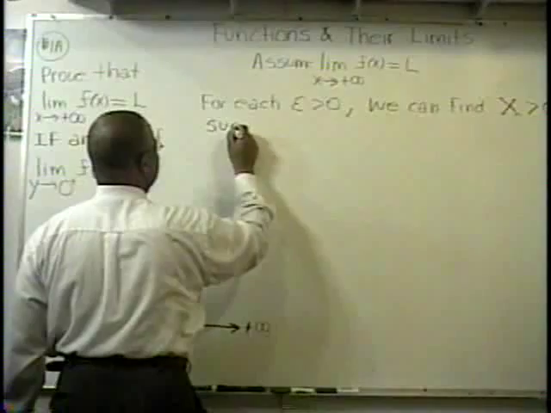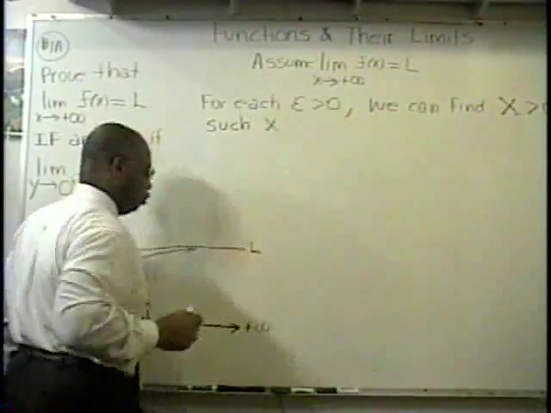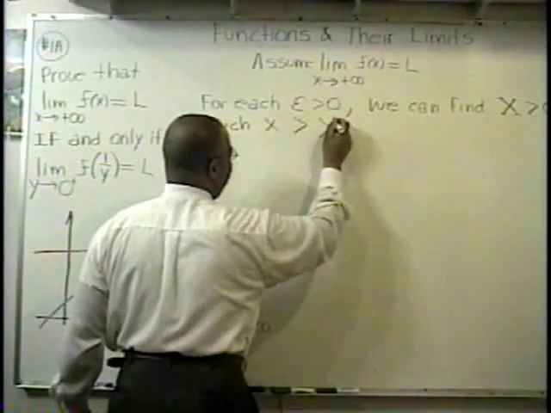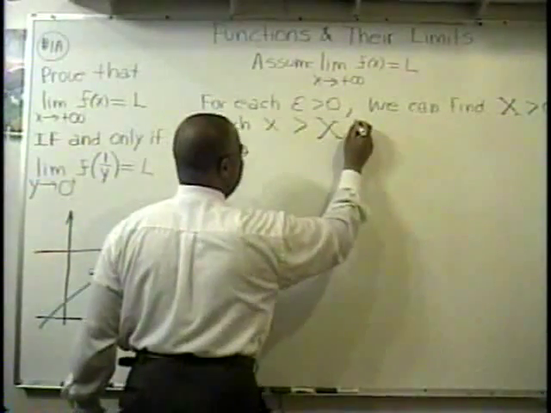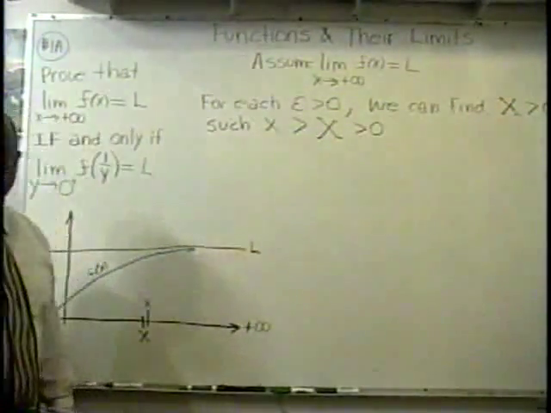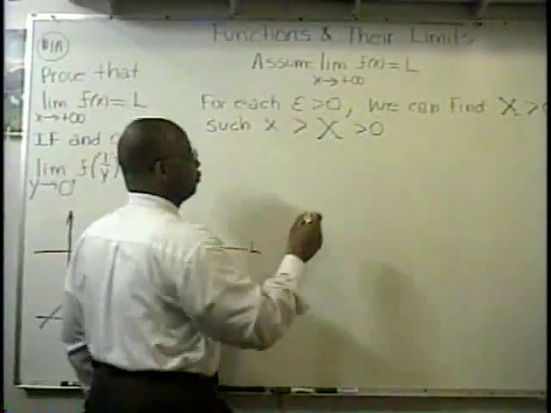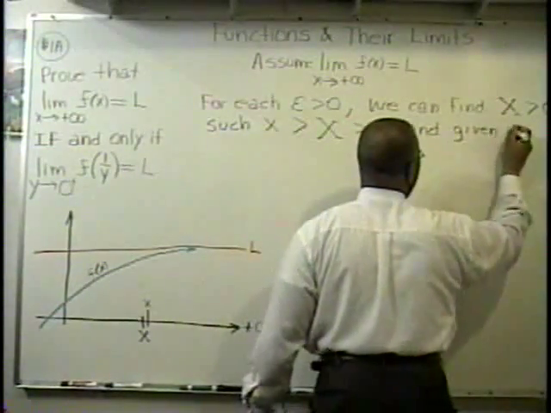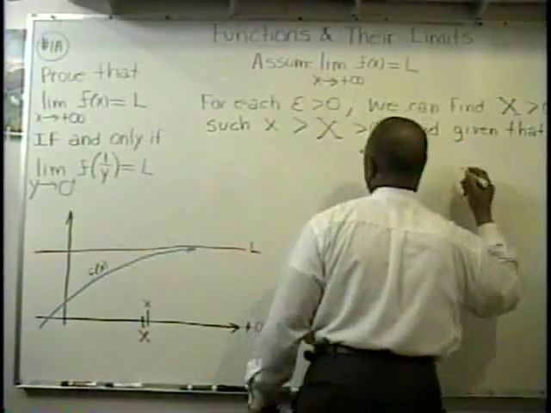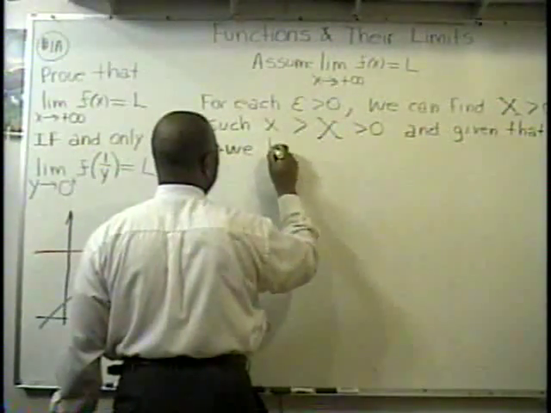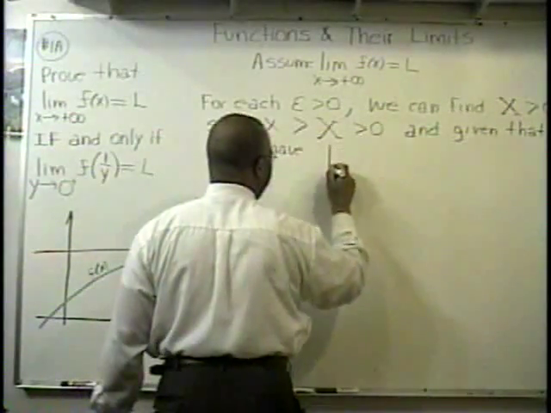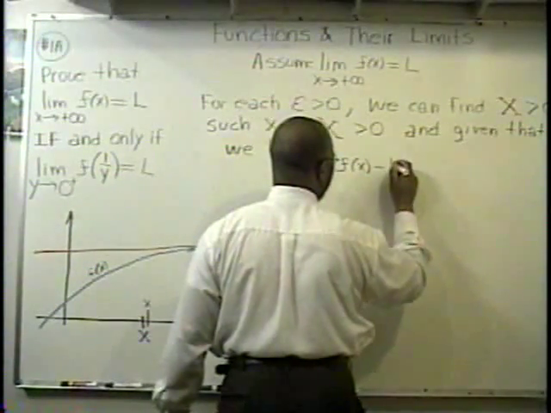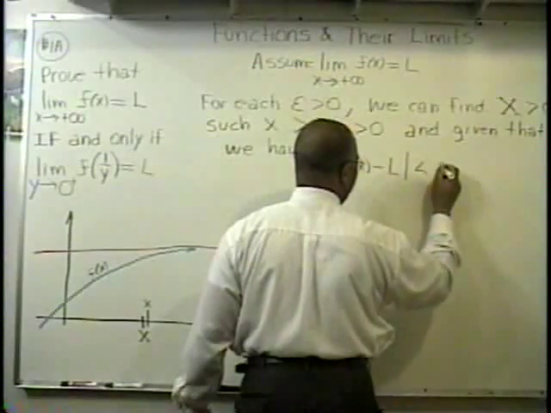such that we can find another number, x, which is greater than that number that we picked to meet our tolerance, and these two numbers are greater than 0. And given that, we have the absolute value of f of x minus L will be less than epsilon.